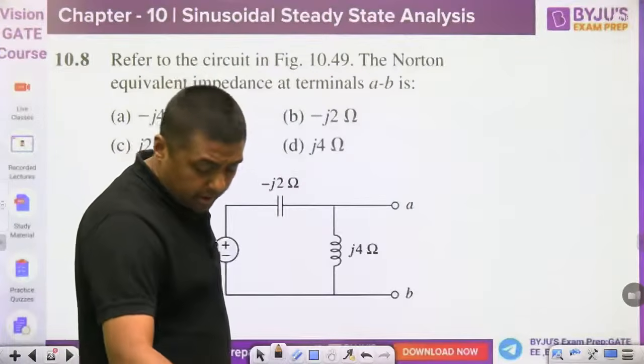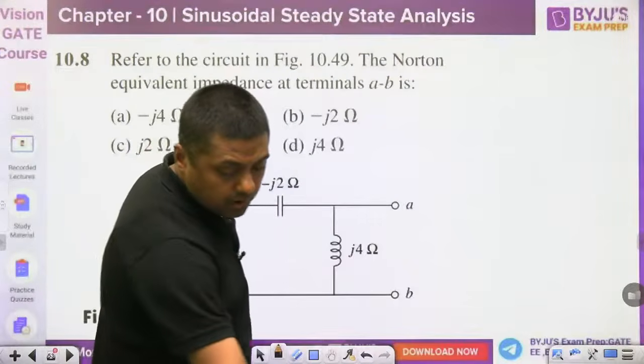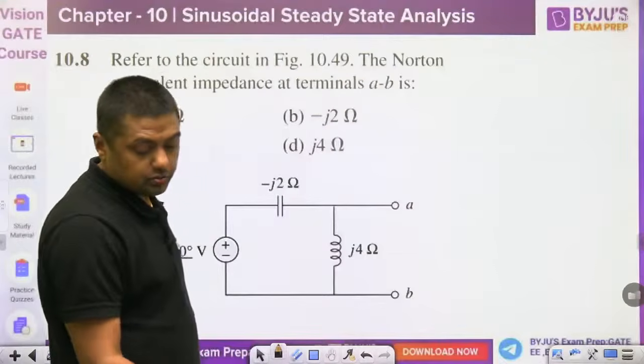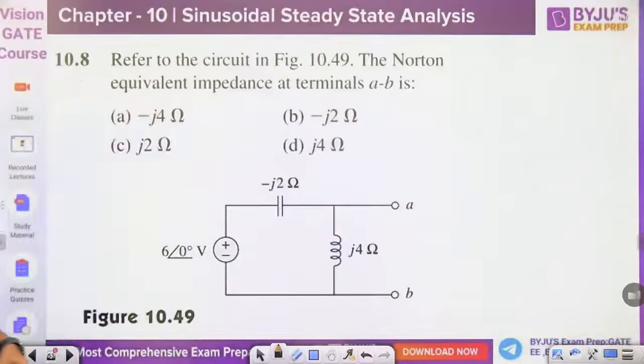You will get similar types of easy questions from this topic. Okay, everyone, refer to the circuit in the figure. The Norton's equivalent impedance at terminals A and B is. Which one is correct?